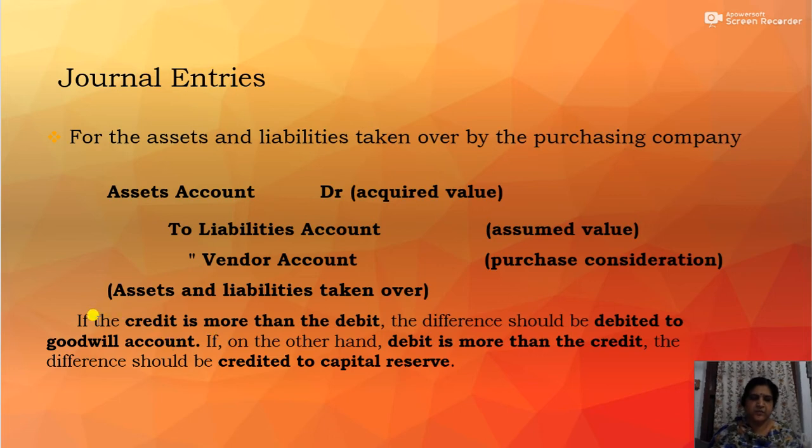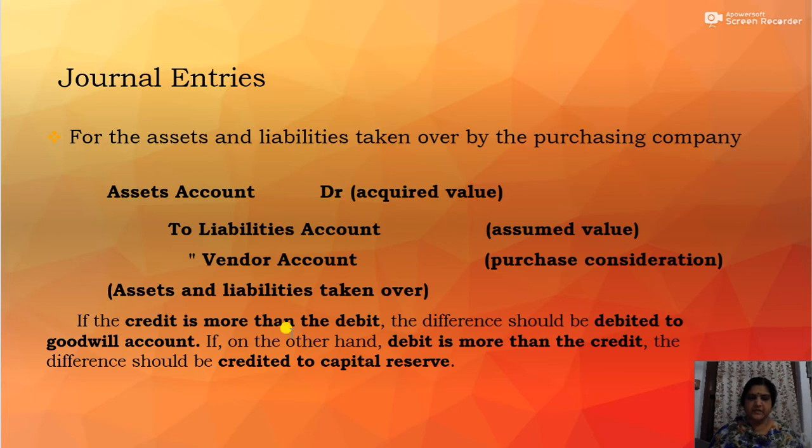Now here there is one more point to be noted, that is if the credit is more than the debit, then the difference should be debited to goodwill account. On the other hand, in case the debit is more than the credit, then the difference should be credited to capital reserve. While talking about the purchase consideration, we have already discussed that the purchase consideration will be compared with the net asset. By comparing the net asset with the purchase consideration, we will have either to debit the amount to a goodwill account or credit the amount to a capital reserve account opened for this purpose.